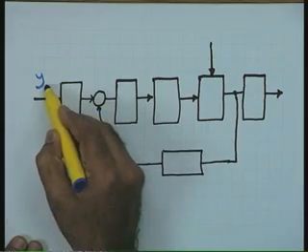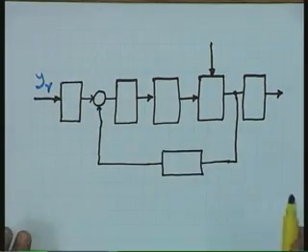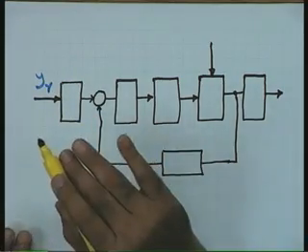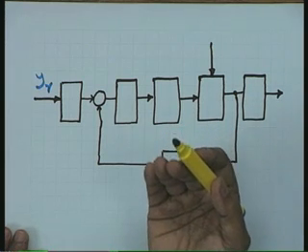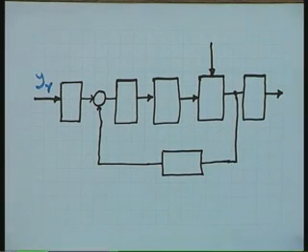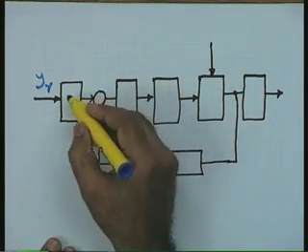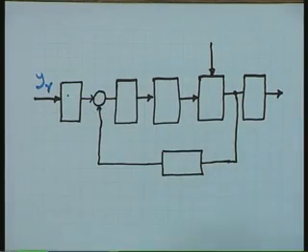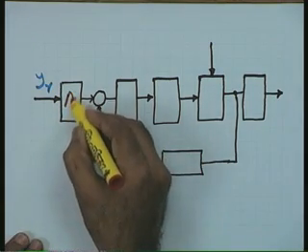I say that YR, in general, could be temperature, displacement, the water level or any other variable. This is the command signal. And here, let me put the system variables in a different color.